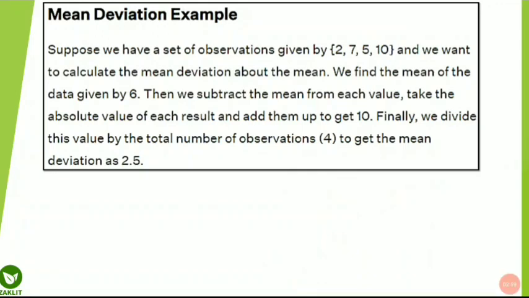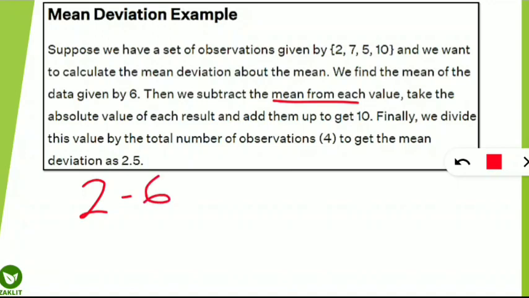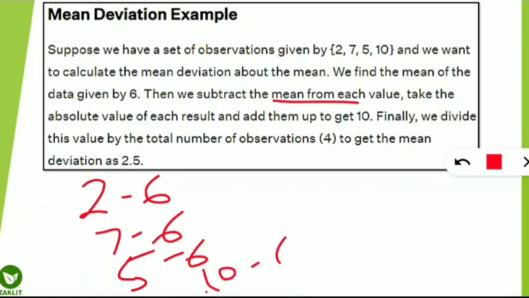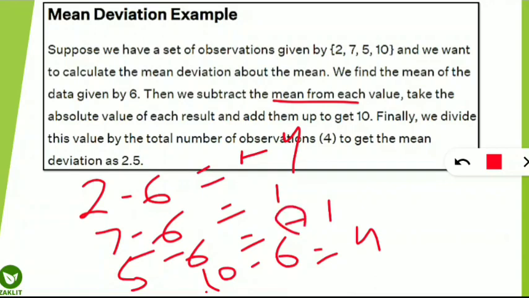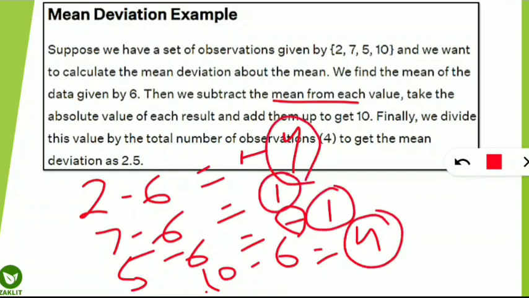Now what will we do? We have to subtract the mean from each value. That means 2 minus 6, because 6 is the mean, 7 minus 6, 5 minus 6, and then 10 minus 6. After this we will get the values minus 4, then 1, then minus 1, then 4. All these we will take as positive, because we have to take the absolute value. So after getting all the positive values, 4 plus 1 plus 1 plus 4, we will get 10, because 4 plus 4 is 8, plus 1 plus 1 is equal to 10.